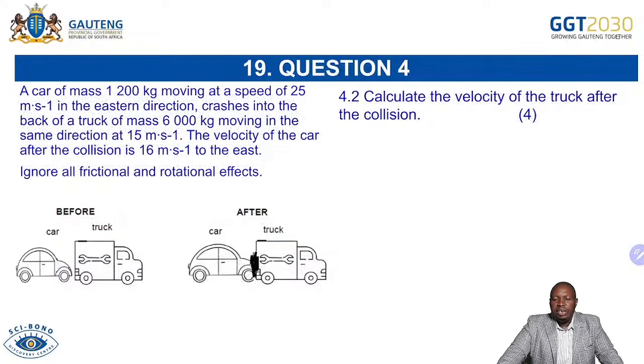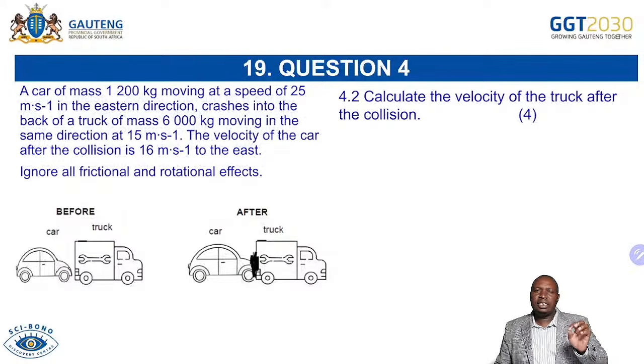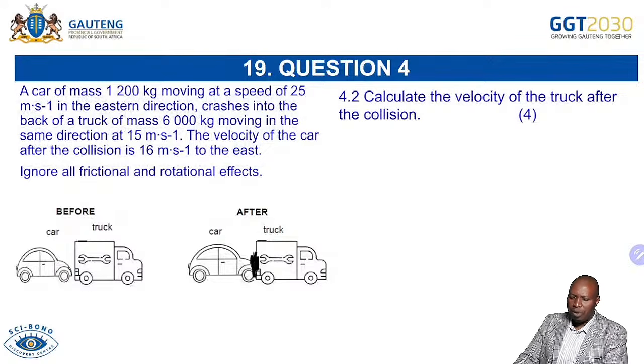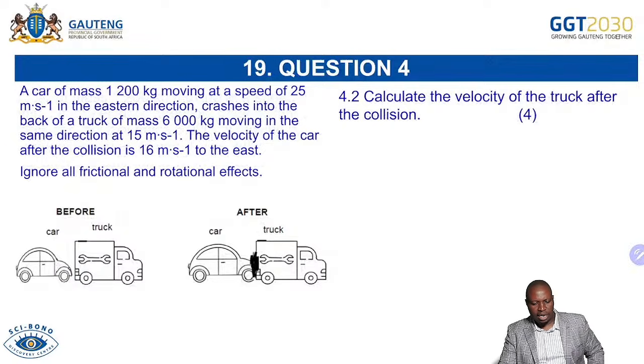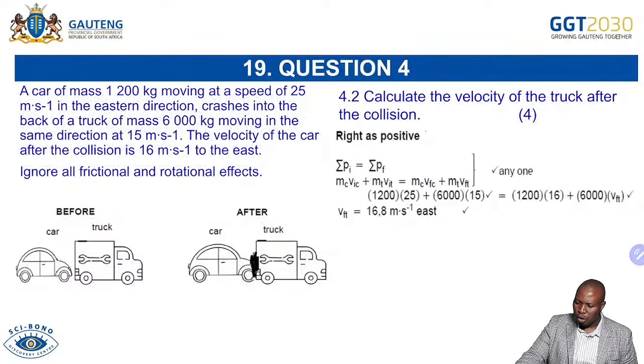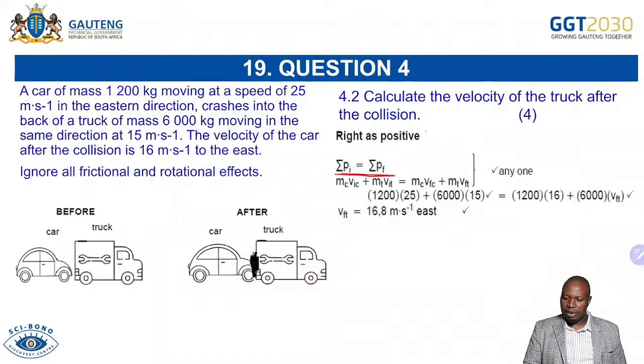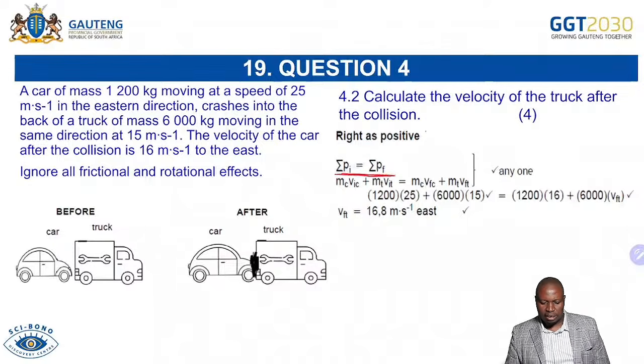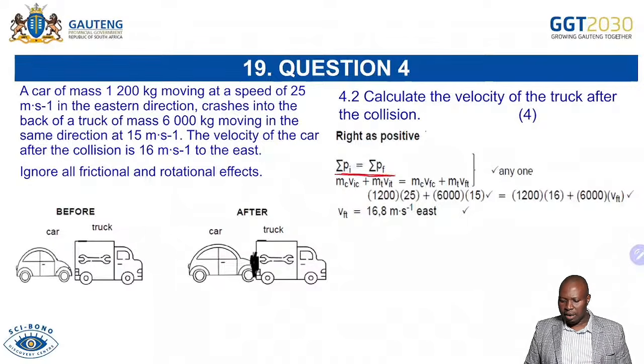Now, calculate the velocity of the truck after the collision. On questions like this, the most important thing is the data collection that you have done, because you're definitely going to utilize it here, and then you're going to use your principle, which will always give you the first mark for writing the principle, which is your momentum. The sum total of your initial momentum is equal to the sum of your final momentum.